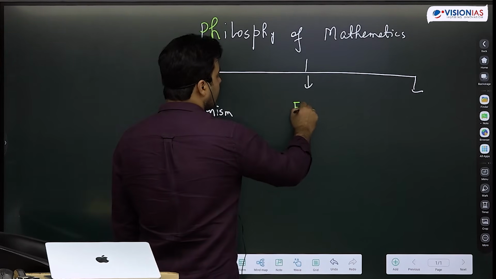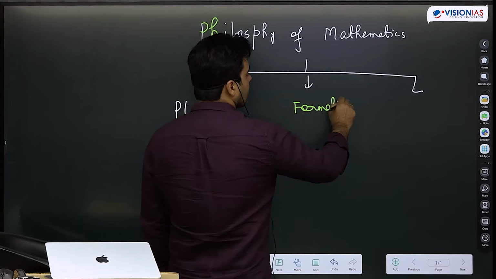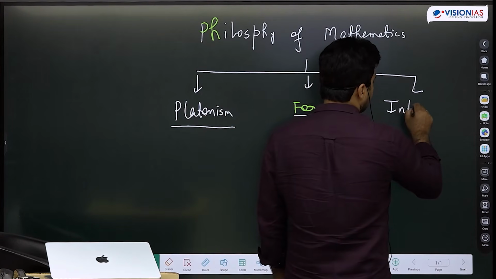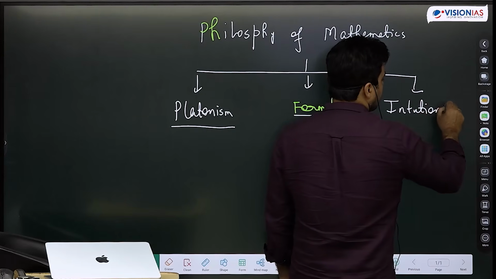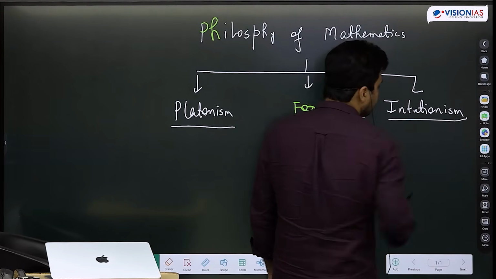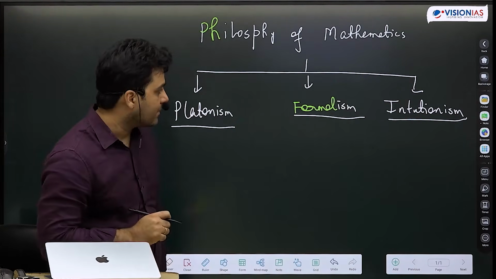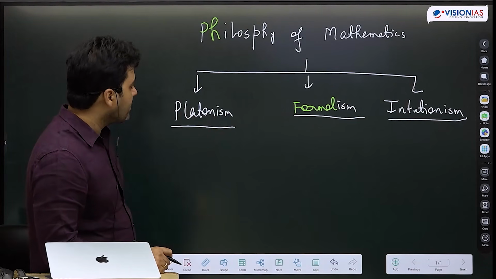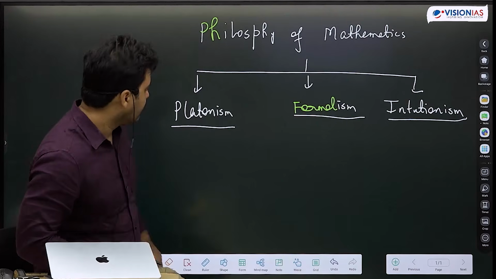The second is called Formalism. And the third is called Intuitionism. I'm not going to tell you about Intuitionism, but we should know about Platonism and Formalism.